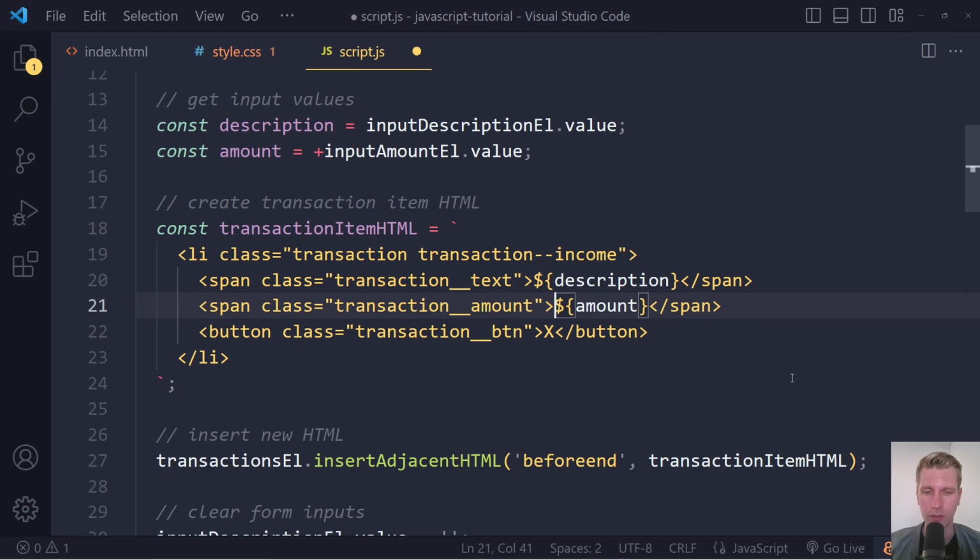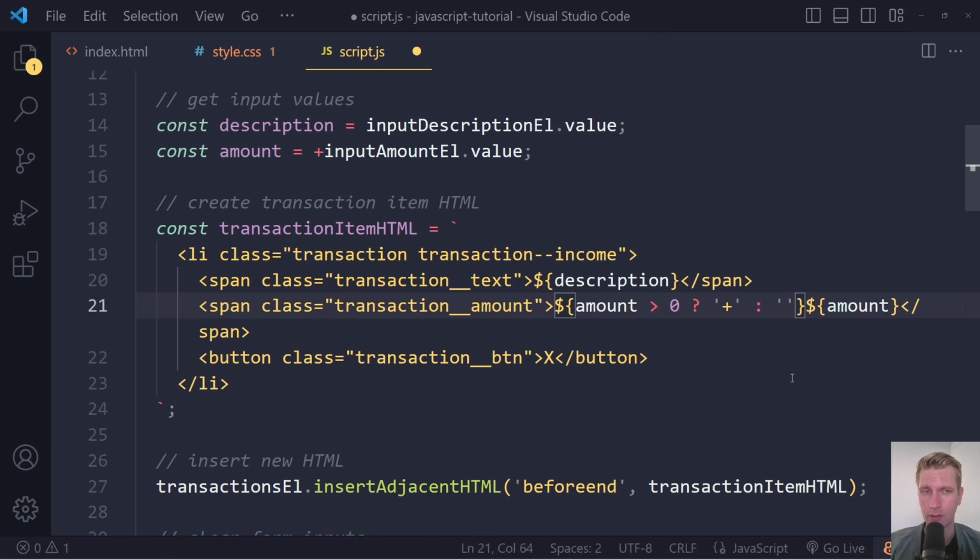So let's write some logic here. So we can actually use this dollar sign and then the curly braces wherever we want. So also right before this one. And here we can just write some quick JavaScript logic. Right? This is a good use case for the ternary operator. So this is basically the if-else statement. Right? So if the amount is positive, it's nicer to use the ternary operator here. So we can say, is the amount greater than 0, then we want to return a plus sign here. Otherwise, nothing, right? Just an empty string.